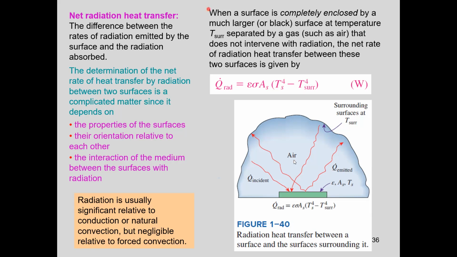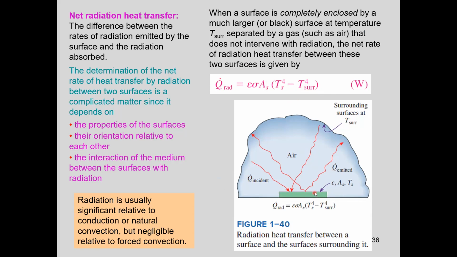Okay, no is the correct answer. Thank you, guys. So air temperature is not here, right? Which temperatures do we have? Ts, the temperature of this surface, and T surrounding, the temperature of the surrounding surfaces. So radiation is between the surfaces. There is no air temperature here. Air temperature has no effect.